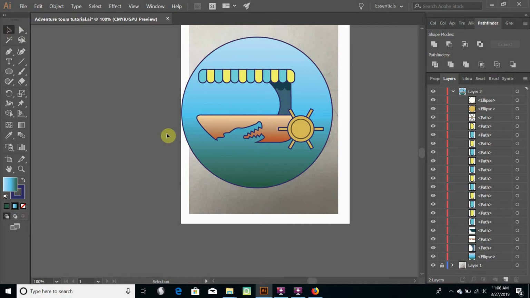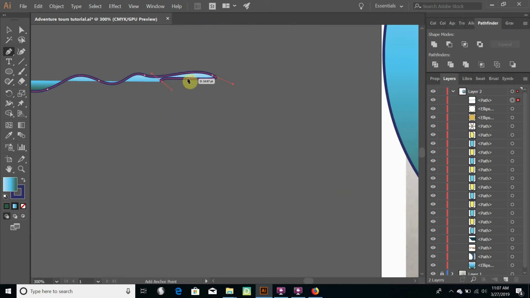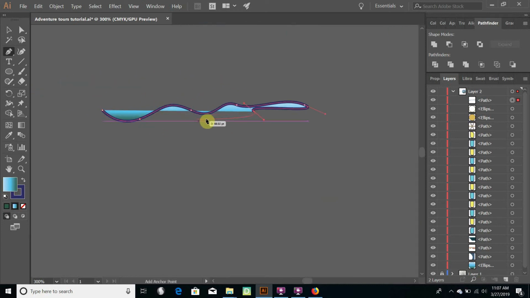Now we need some waves to go around this underneath here. And I could, of course, make some waves with the pen tool and just kind of make them as best as I can to look like waves, but I'm not going to be very consistent. My waves are, well, these are awful waves, honestly, but they're not consistently the same shape. I want my logo to look very clean and not too random.